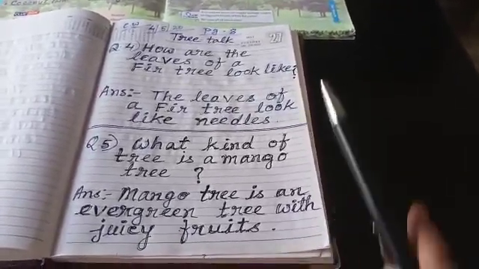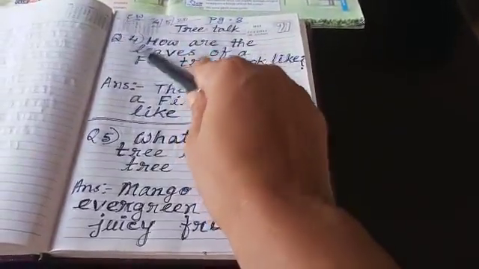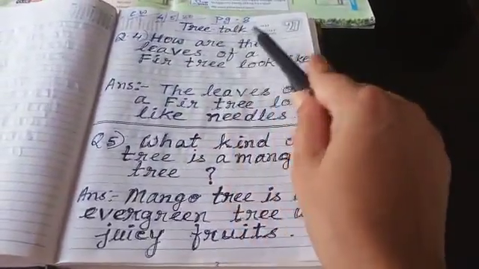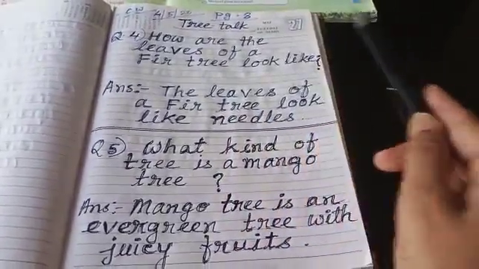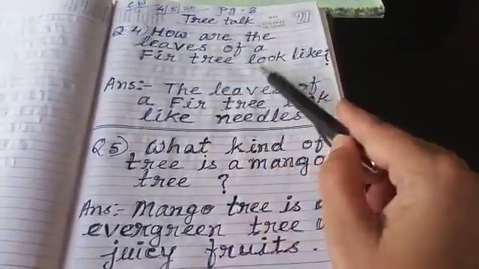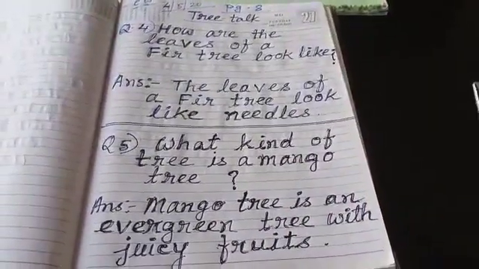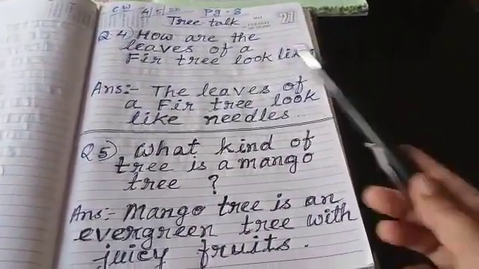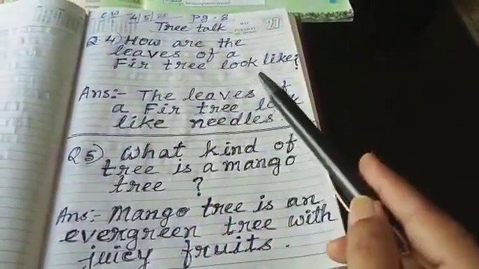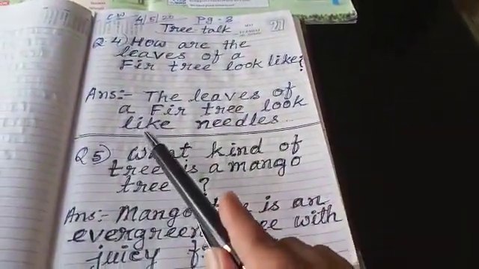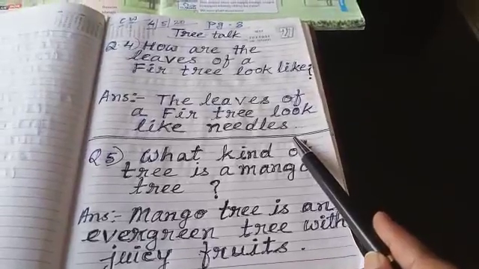So, see from the beginning, question number 4. How are the leaves of a fir tree look like? What is the answer? The leaves of a fir tree look like needles.